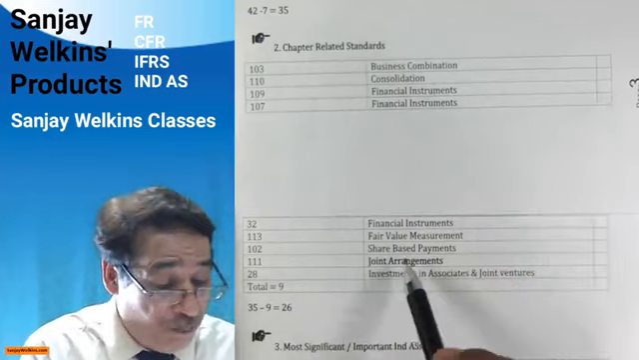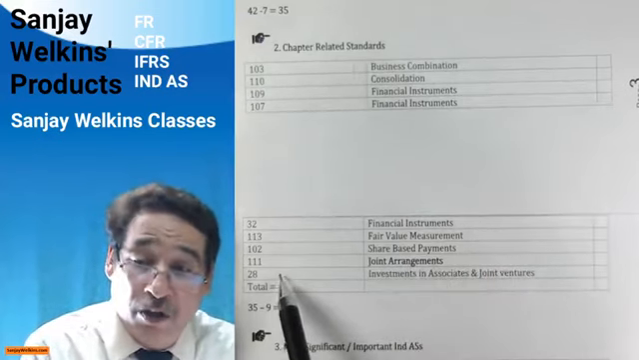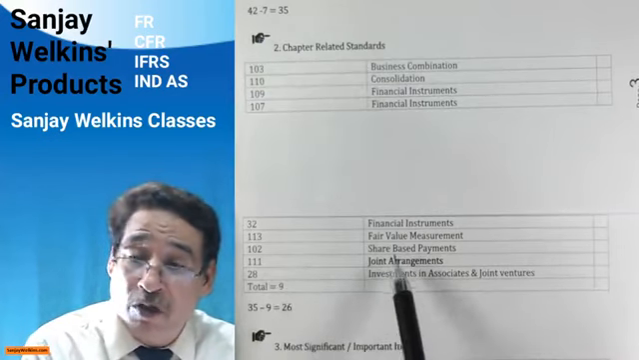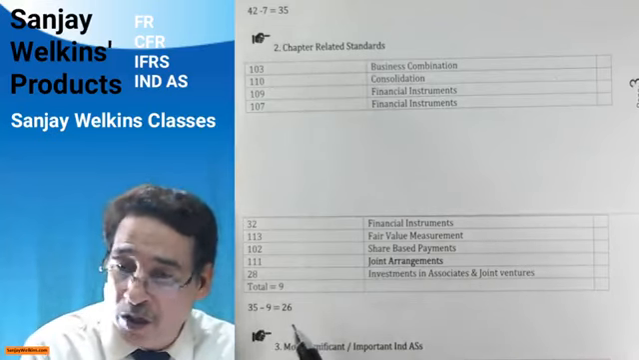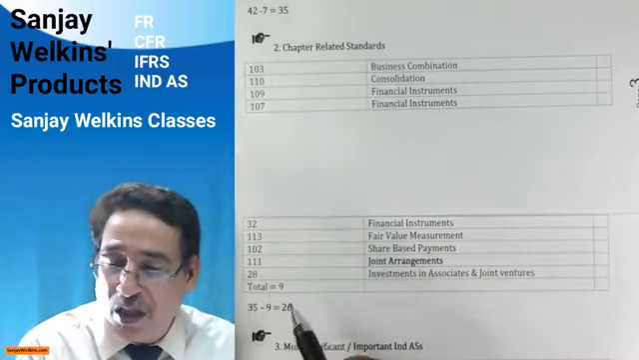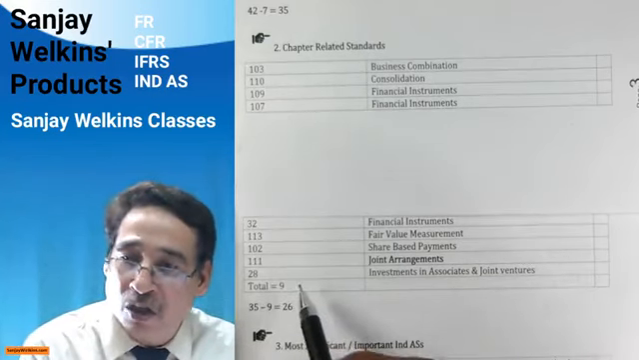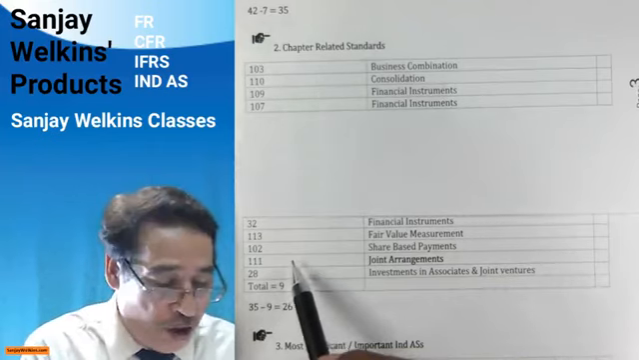Correct? So share-based payment, this is 102. 111 I would stress, because most of the students are not aware of this particular fact. They take joint arrangement as a normal accounting standard. No, you should not commit this folly. It's a grave mistake. In fact, 28 and 111 are as important as your 103 or 110. So I would love you to pay special attention.